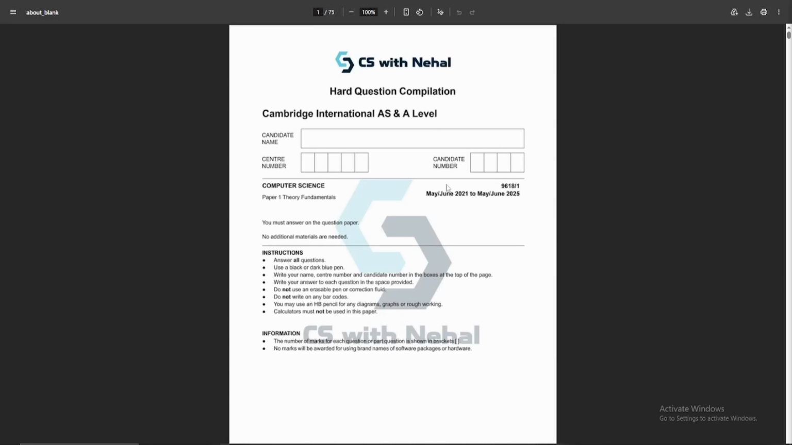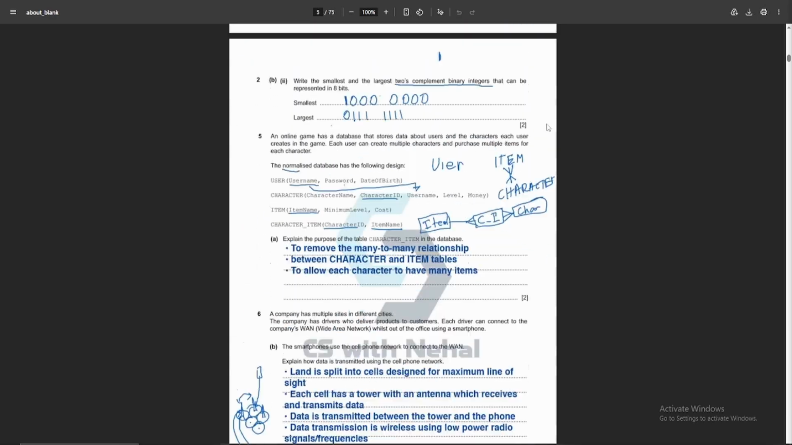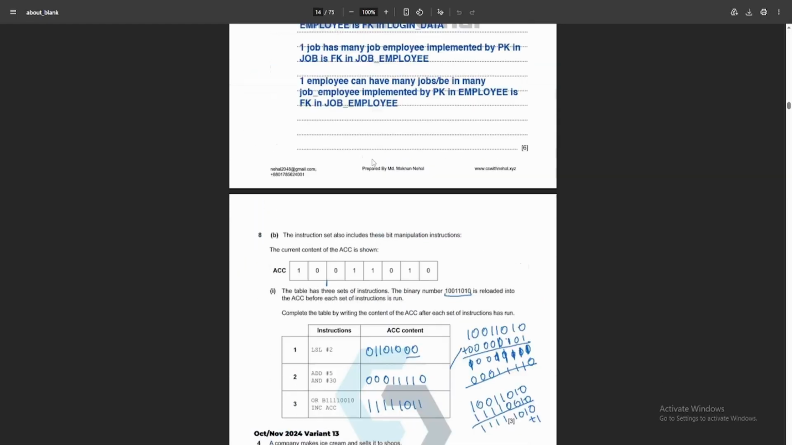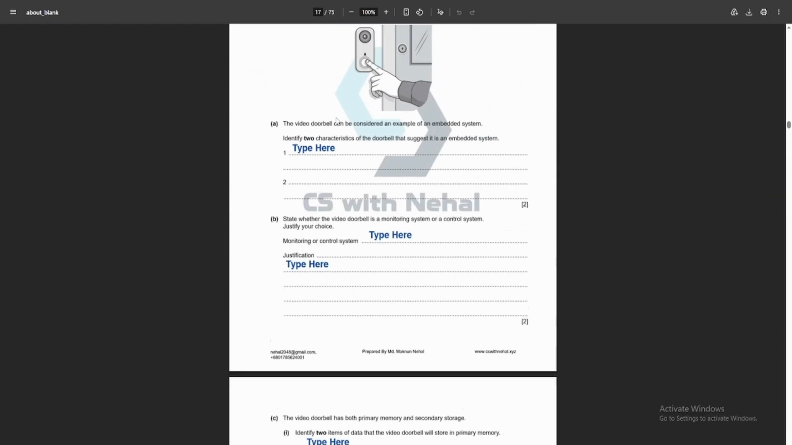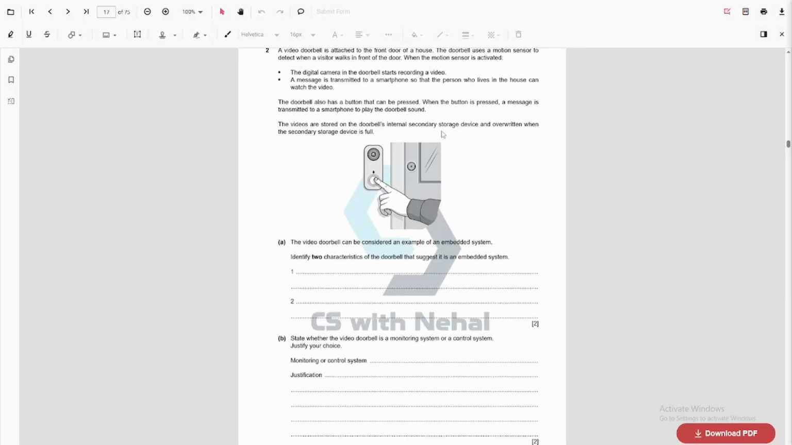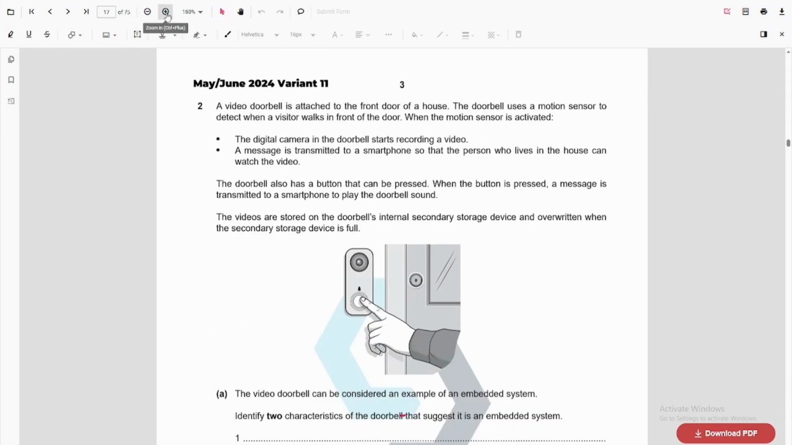Hello guys, so this is the part 2 of the hard questions that I'm doing. In the last video we solved 2 years of papers from May June 2025 and also October November 2024. Today I'm going to solve the next part, which is from May June 2024. This time I will be a bit faster because we don't have much time, and some of the questions are common, like questions that appeared in the previous video also appeared here, but the variant of the question is a bit different. Alright, so let's start.